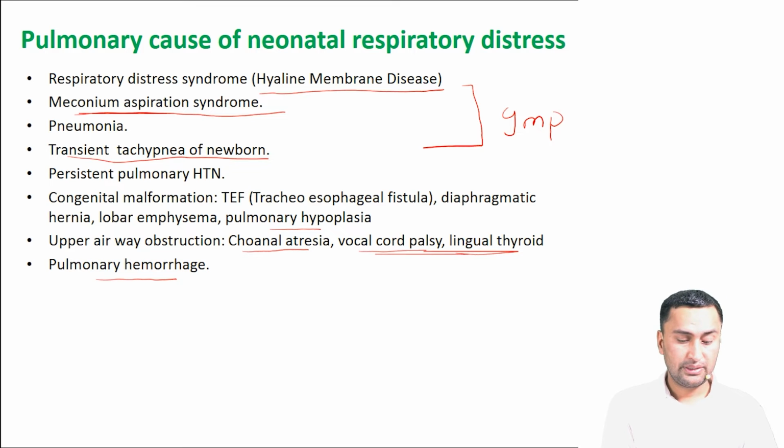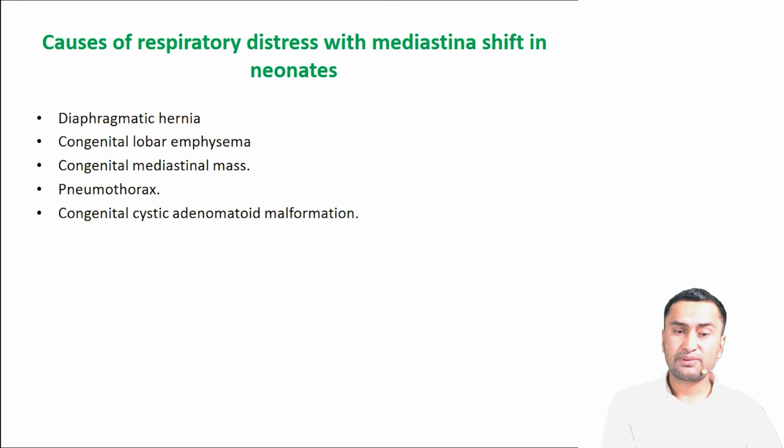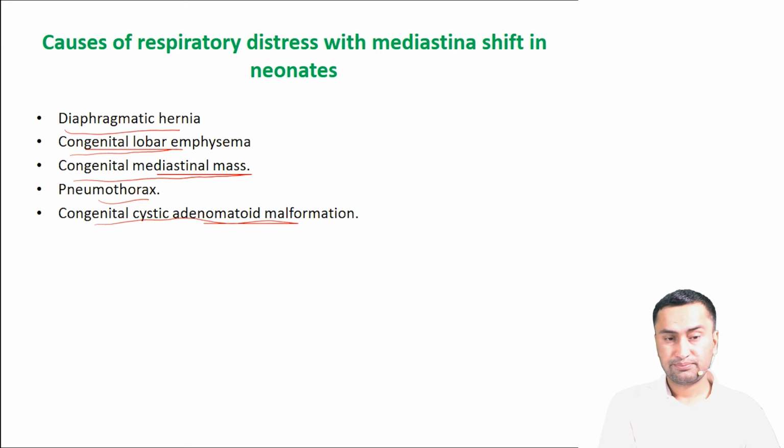Next, what are the causes of respiratory distress with mediastinal shift in neonates? This is basically a differential diagnosis, and you should memorize it. It is helpful during your clinical posting. The causes are diaphragmatic hernia, congenital lobar emphysema, congenital mediastinal mass, pneumothorax, and congenital cystic adenomatoid malformation.